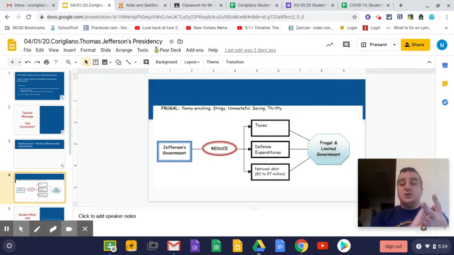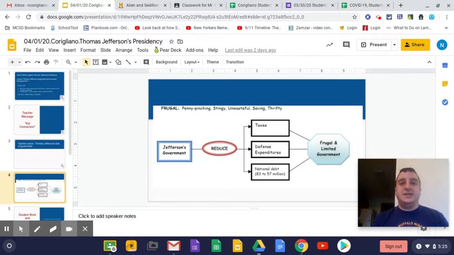And somebody who is trying to be frugal and not spend more money than the United States has, Jefferson turns around and buys Louisiana for $15 million and doubles the size of the United States and does something that completely goes against his character, which is incredibly interesting for a guy like Thomas Jefferson, who really tries to stick to his principles and really kind of tries to stick to his guns.